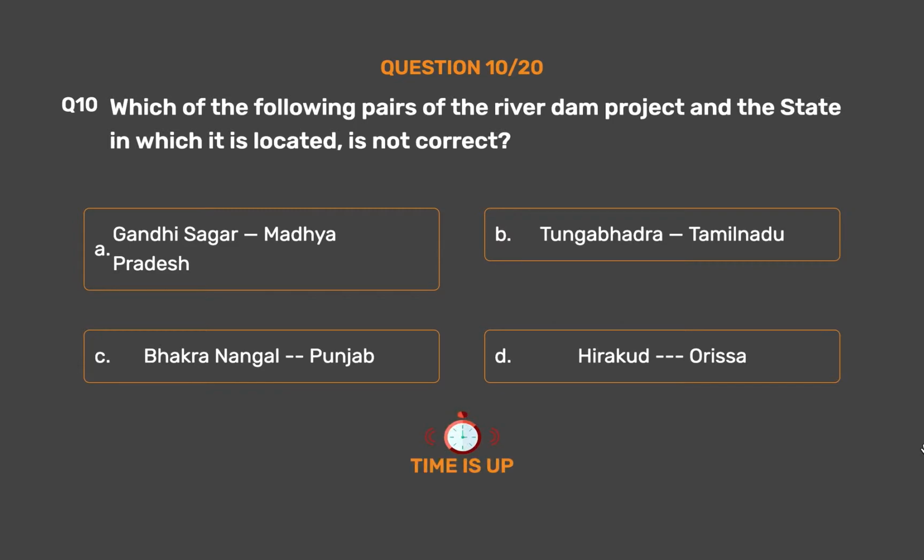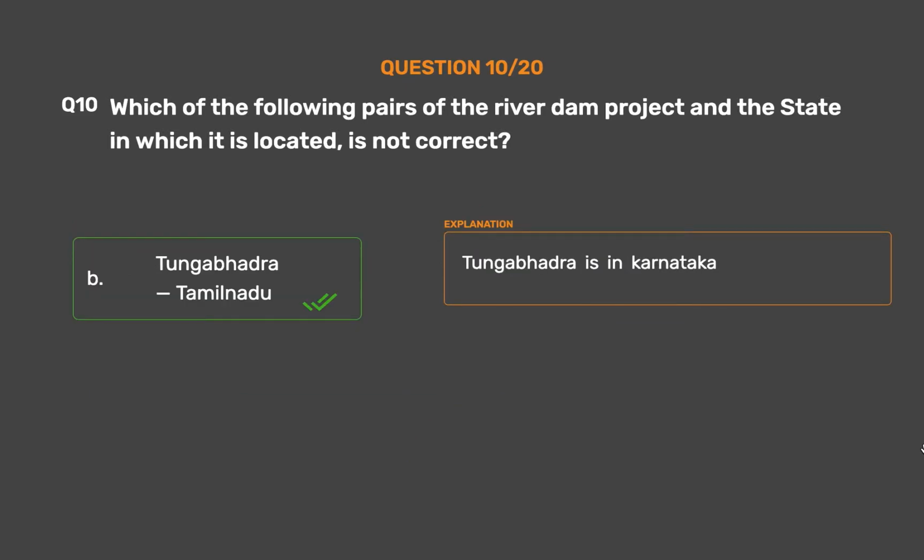The correct answer is Option B, Tungabhadra, Tamil Nadu. Tungabhadra is in Karnataka.